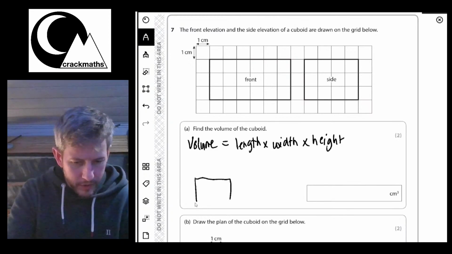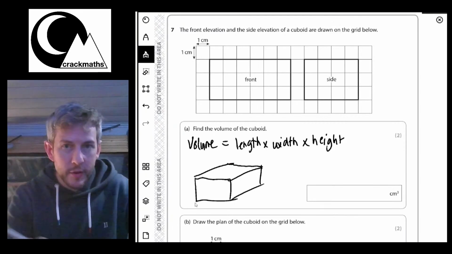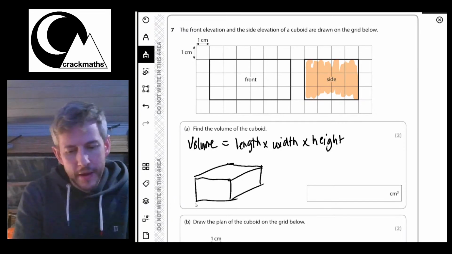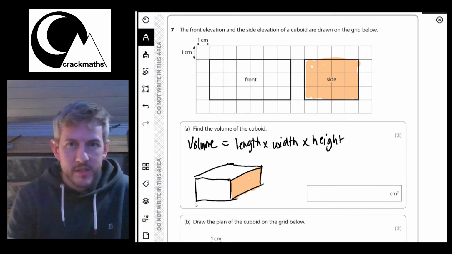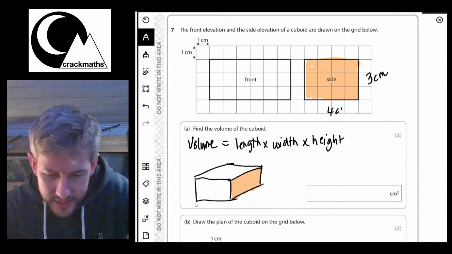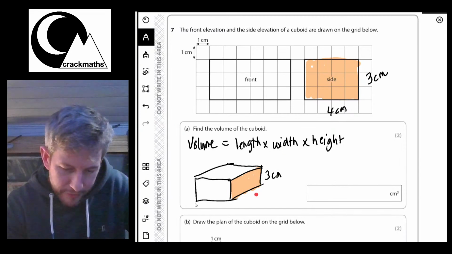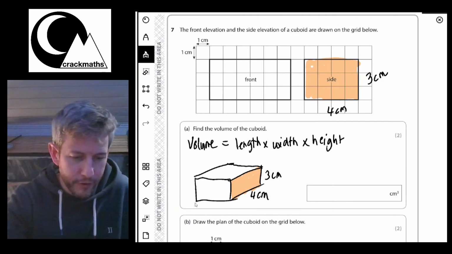So if I think about a cuboid, a cuboid looks like this. Okay, so here what we've got is the side. So I'm going to highlight that there. So that side is this side here. Okay, so if I'm going to put these dimensions onto this, I can see that this is 3 centimeters and this is 4 centimeters. So I've got a height of 3 centimeters and a depth or a width of 4 centimeters here.